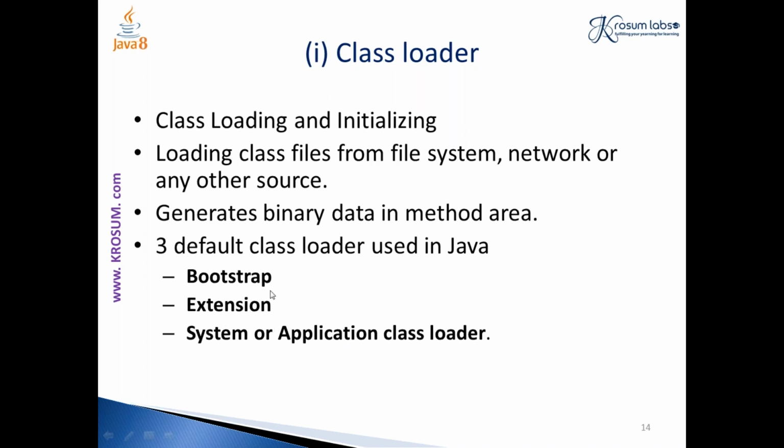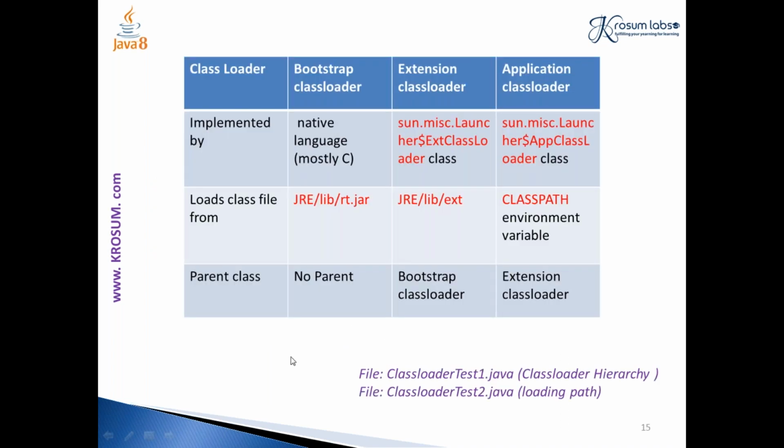We will see a program related to these class loaders. This is the summary of what we have discussed so far about the class loaders. The bootstrap class loader was implemented in C, the extension class loader is based on its class file, and the application class loader is based on its class file. The bootstrap class loader tries to find a class file from the location jre/lib/rt.jar, whereas the extension class loader tries to find a file from the lib/ext folder. And the application class loader will try to find it on the classpath.